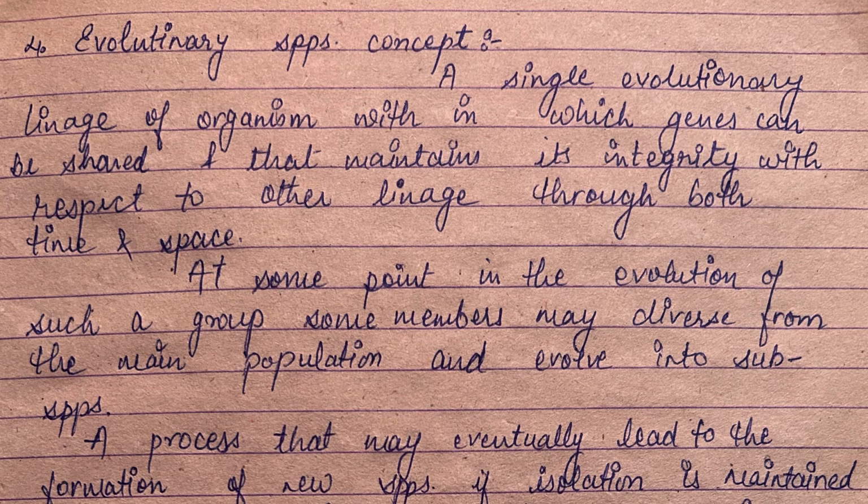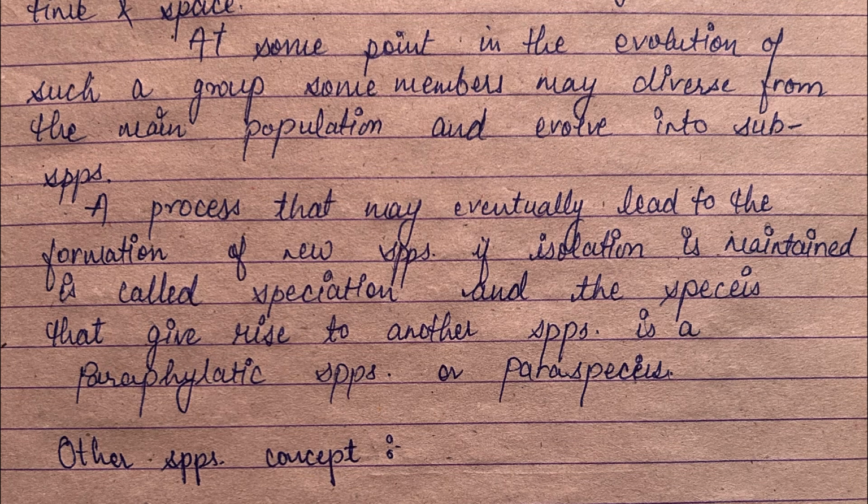At some point in the evolution of such a group, some members may diverge from the main population and evolve into subspecies, a process that may eventually lead to the formation of new species if isolation is maintained, called speciation. The species that gives rise to another species is a paraphyletic species or paraspecies.